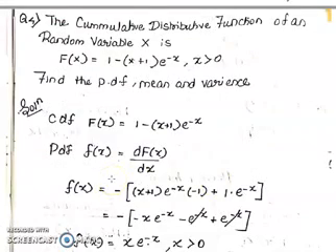Now we are going to see some problems. The cumulative distribution function of a random variable X is capital F(x) equal to 1 minus (x plus 1) e^(-x) for x greater than 0. Find the PDF, mean and variance. First one is the PDF, that is the probability density function. We can directly find the PDF from the cumulative by simply differentiating with respect to x. So the PDF formula here is the differentiation of the cumulative distribution function with respect to x.